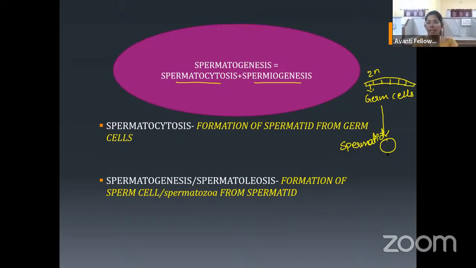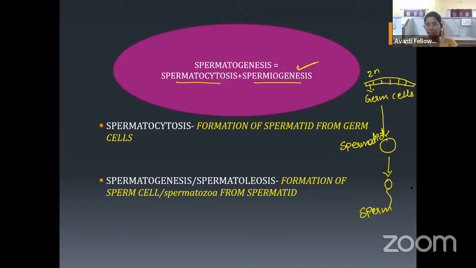Now this spermatid undergoes some changes and gives us the actual motile and functional sperm. The spermatid is non-motile and non-functional, so it undergoes changes, and that change is called spermiogenesis. Because of spermiogenesis, we get the sperm, which is motile and functional.